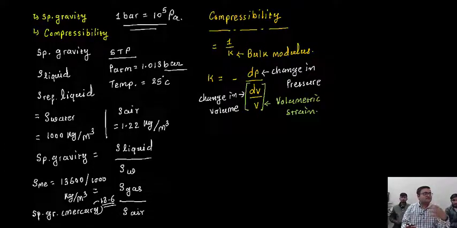Generally we know the stress and strain diagram. What is strain in that particular thing? Change in length, delta L, divided by the original length. In the same manner, change in volume divided by the original volume is called volumetric strain, where delta L by L is longitudinal strain, the strain with respect to length, and this is the strain with respect to volume.